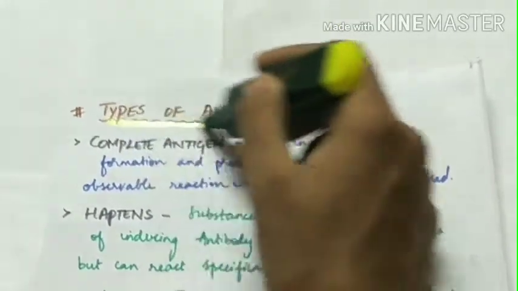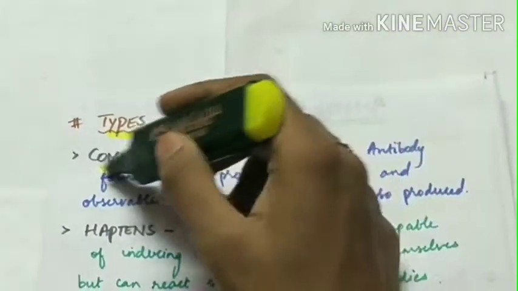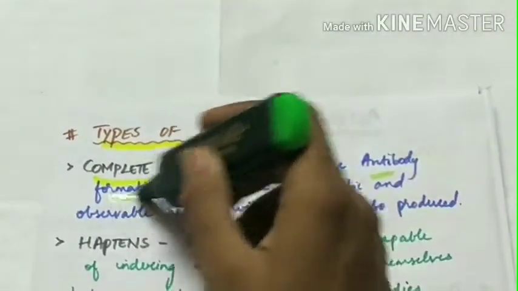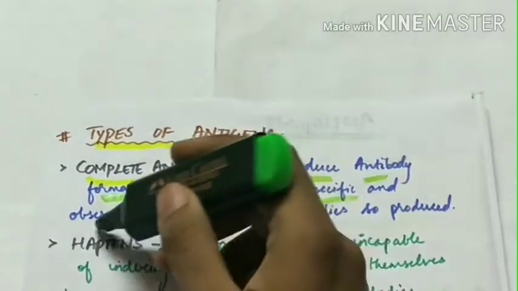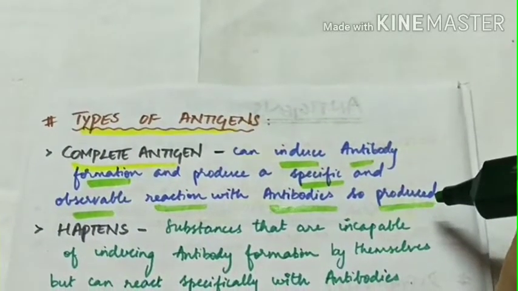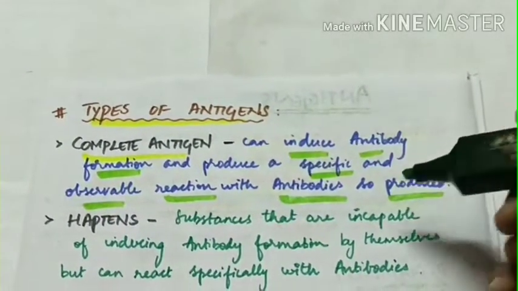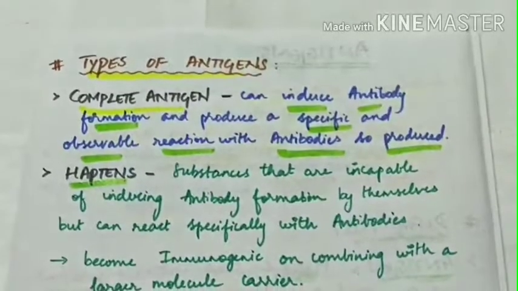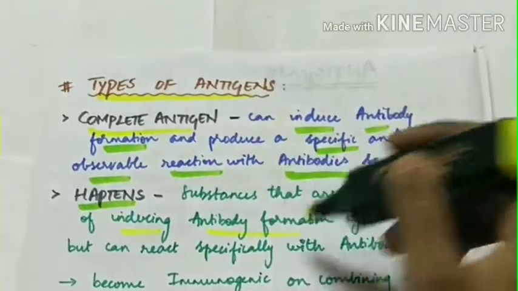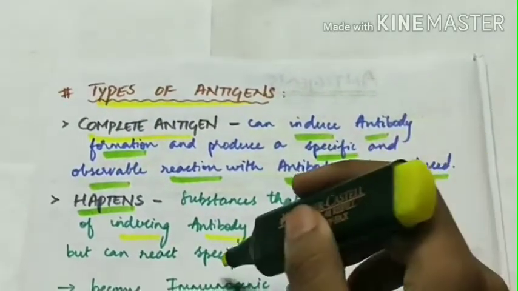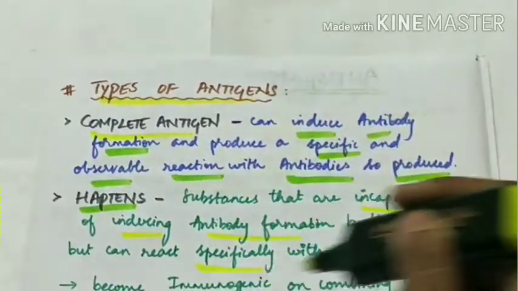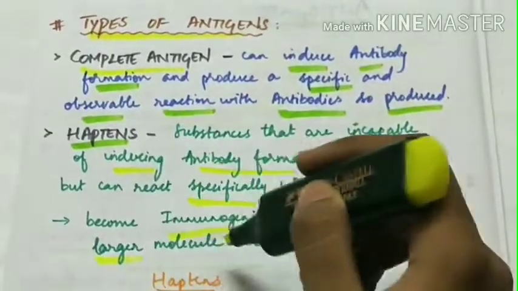Now let's see the different types of antigens. First is complete antigen. A complete antigen can induce antibody formation and produce a specific and observable reaction with the antibodies so produced. Next are the haptens. Haptens are substances that are incapable of inducing antibody formation by themselves, but they can react specifically with antibodies. These haptens become immunogenic on combining with a larger carrier molecule.